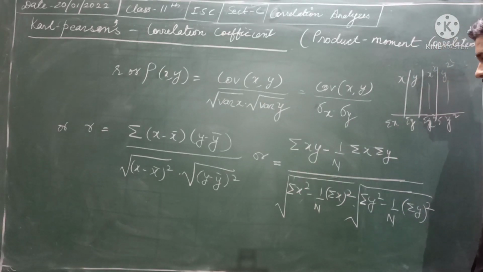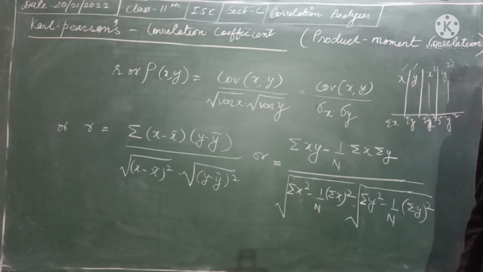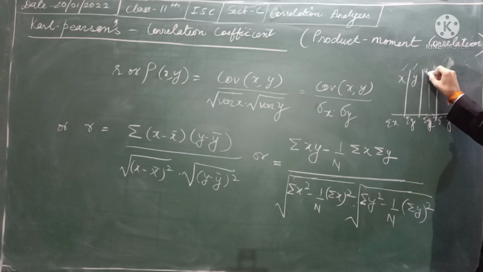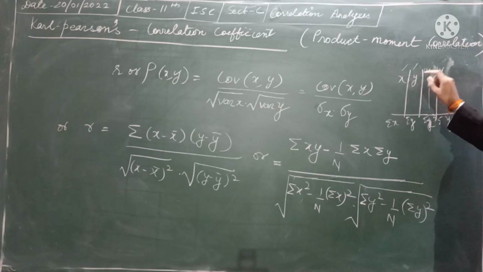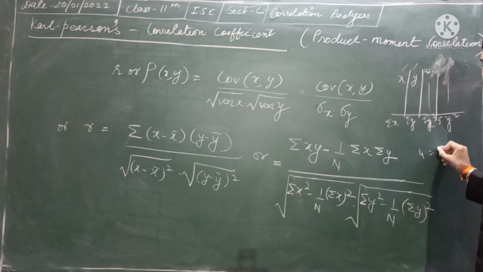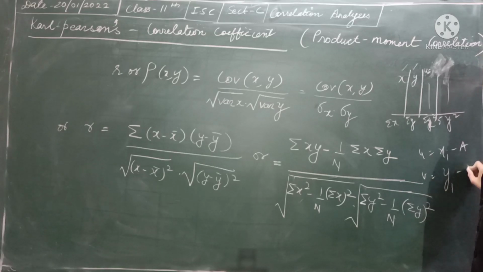Now one more thing in this. If your data is big data, then again you can do the substitution here. You can consider some u or v, and that u you can consider as xi minus any value, whatever you think. So u can be considered as xi minus a, and v can be considered as yi minus b.